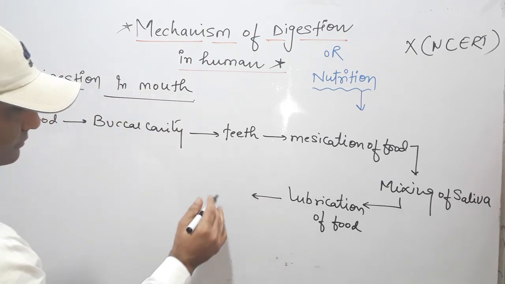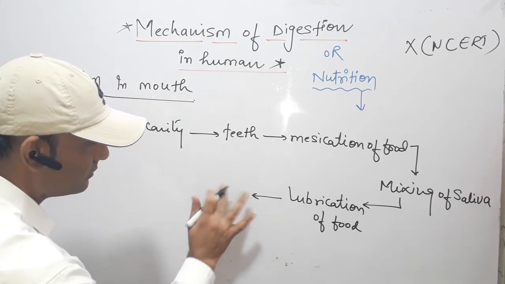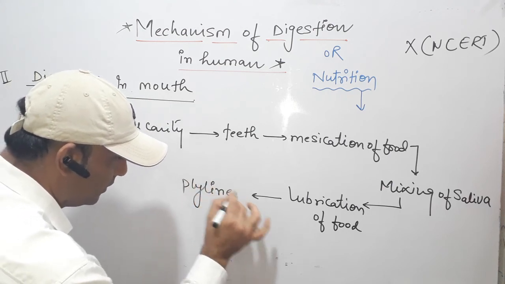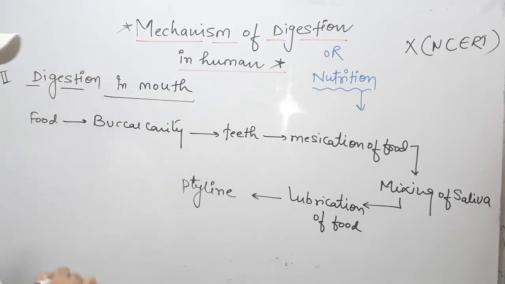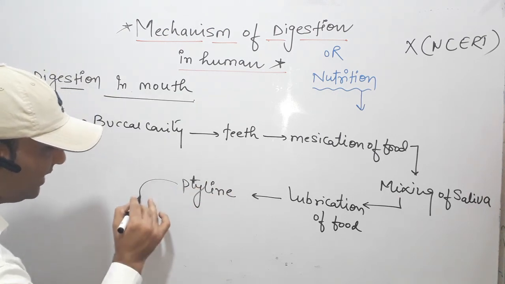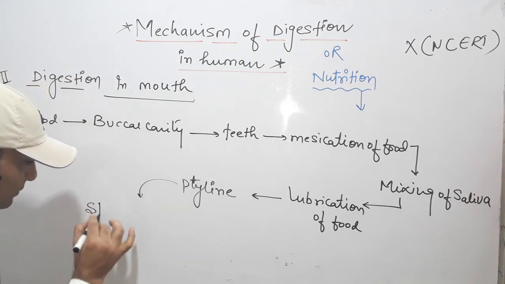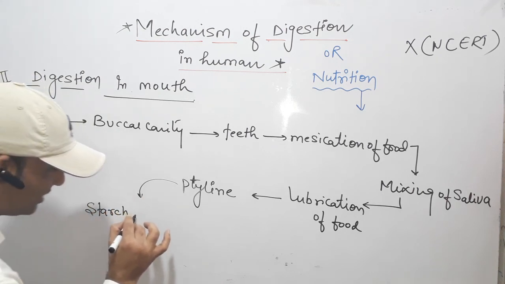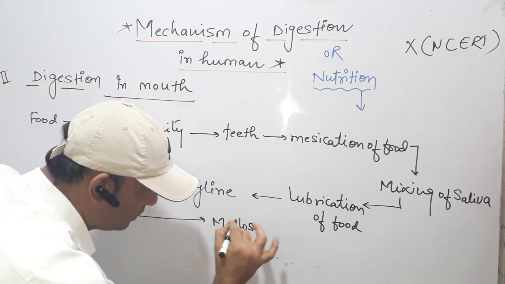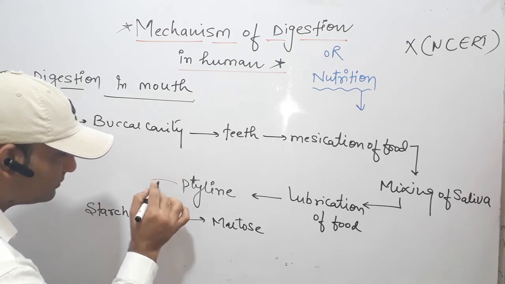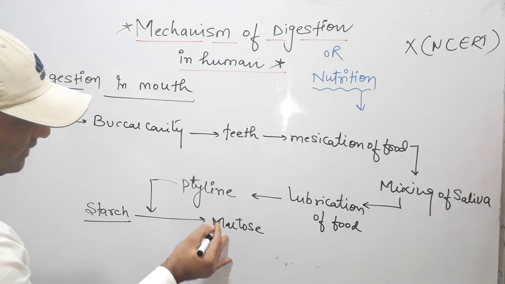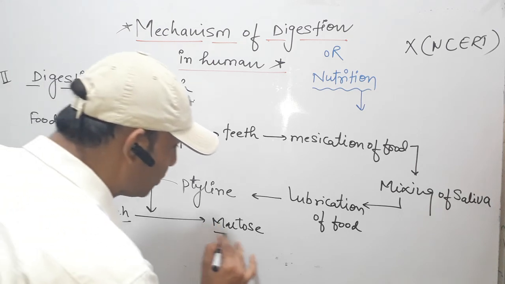After that, ptyalin, which is present in saliva, acts on the starch immediately and converts the starch into maltose.